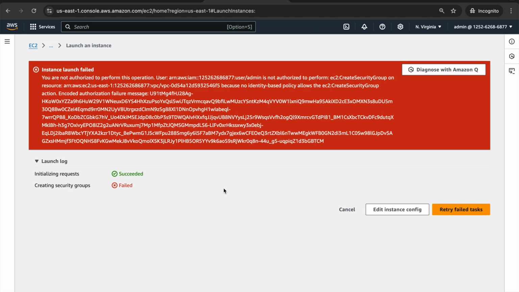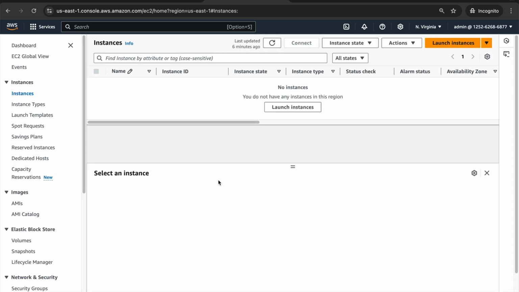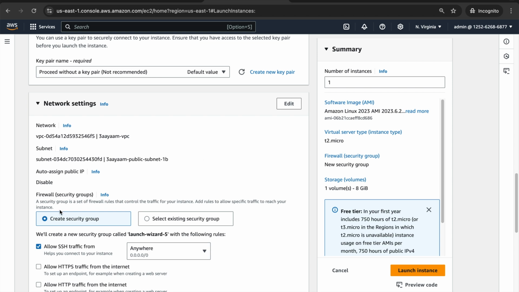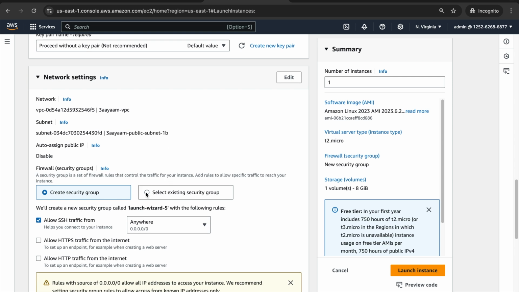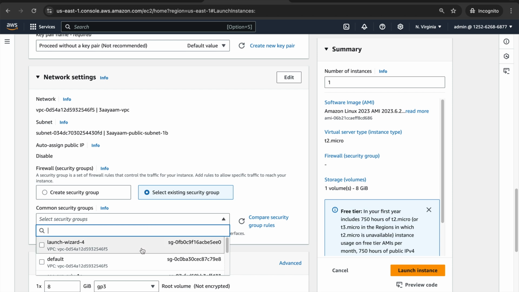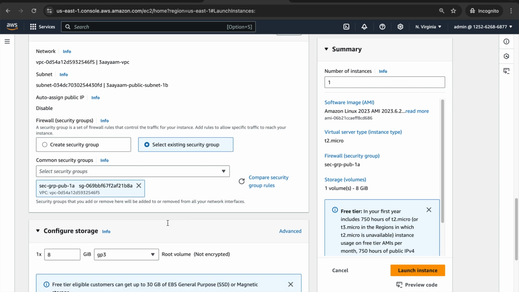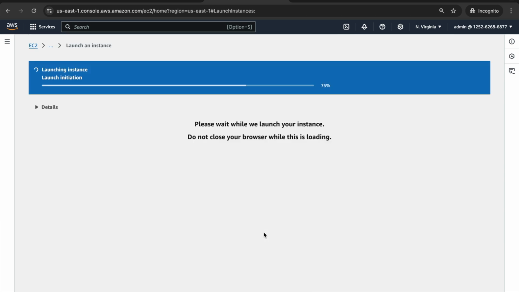So let's see. Okay, so it says you are not authorized to perform this operation, is not authorized to perform create security group on resource on VPC. So seems like the option that I had given was to create a security group. So instead of that, I'll provide the use existing security group. And here, see, I had mentioned create security group. I'll select an existing security group, which is maybe security group public subnet 1A. And now let's see whether it works or not.